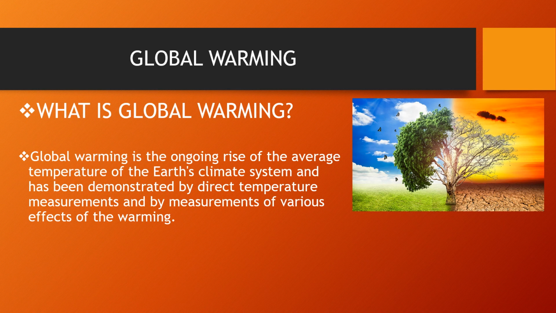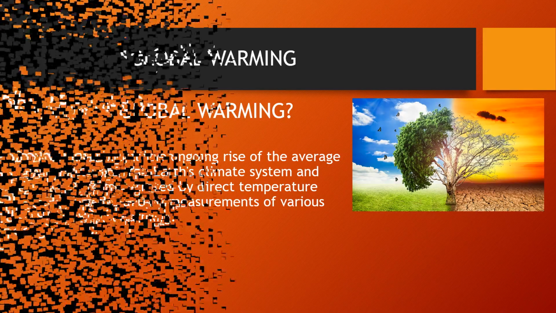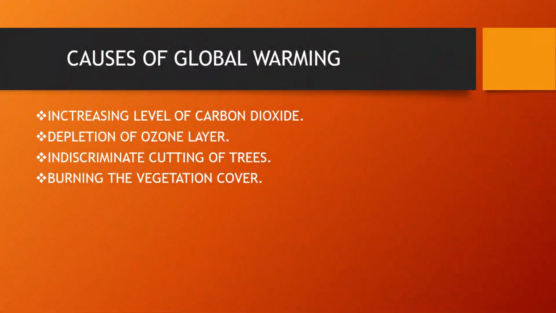Now we talk about the causes of global warming. As we know, what is the reason behind global warming? The increasing level of carbon dioxide. The rapid increase in the concentration of carbon dioxide occurred after the industrial revolution, when fuels like coal, oil and natural gas are burned, they yield water vapor and carbon dioxide that is released into the atmosphere. Because of the increasing level of carbon dioxide in the atmosphere, the global temperature is likely to rise.